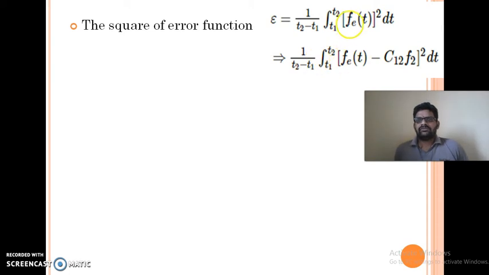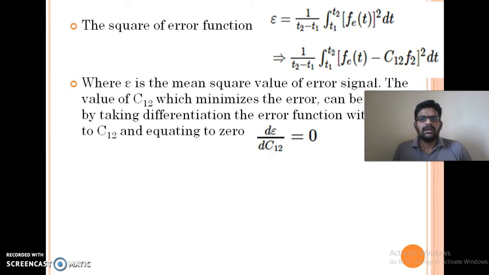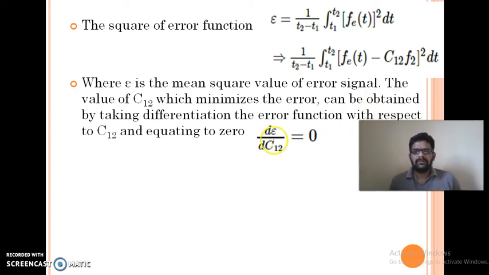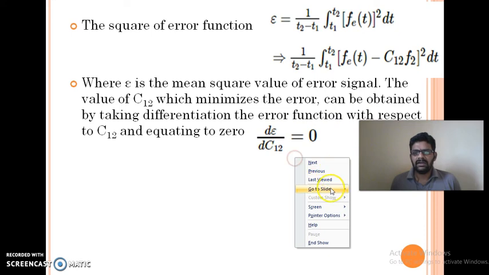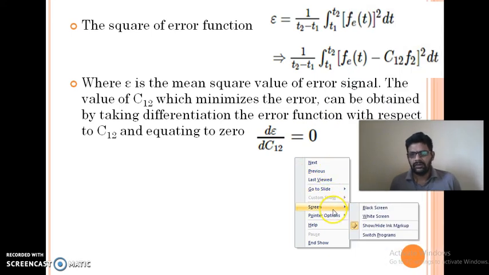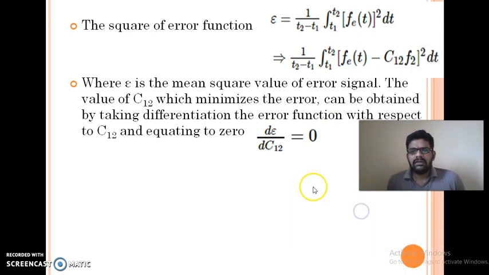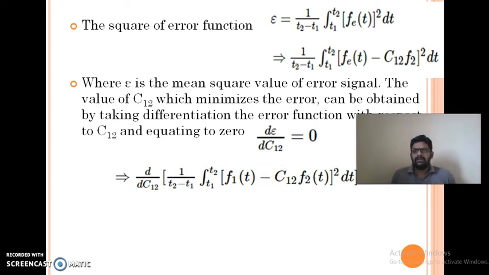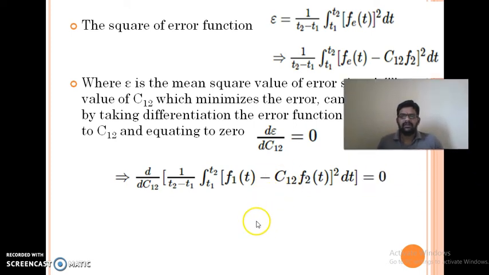So in this mean square error, substituting fe of t, that is f1 of t minus c12 f2 of t whole square. To get the exact value of c12, we have to differentiate. To find maximum or minimum values, from our mathematics background, we differentiate with respect to the parameter we are trying to estimate, that is c12, and then equate it to 0, which will give the minimum value where the error becomes minimum.